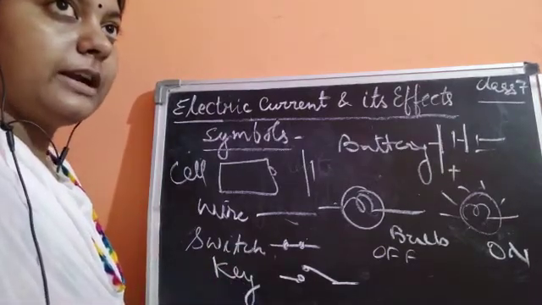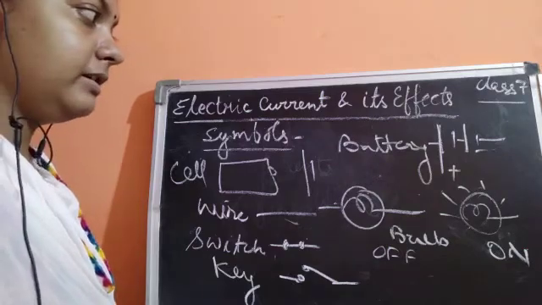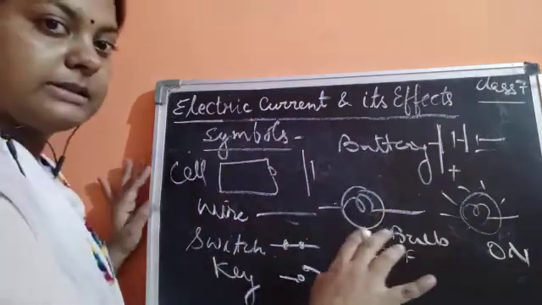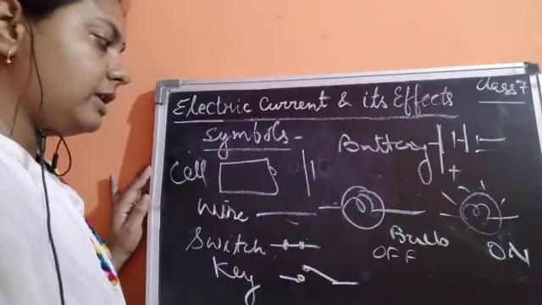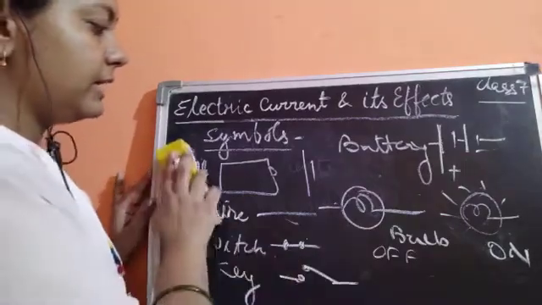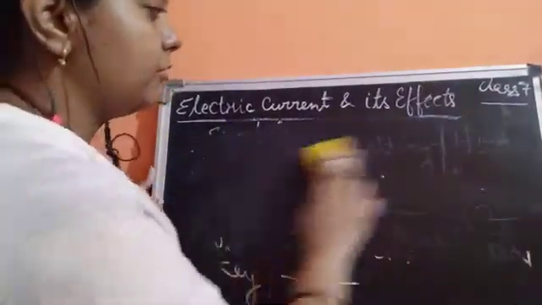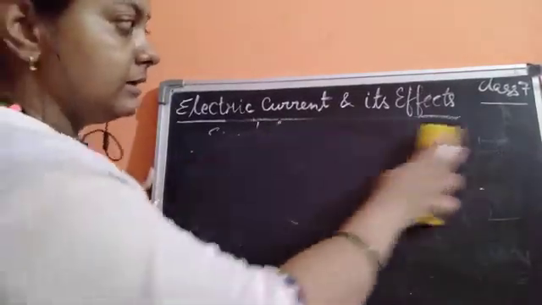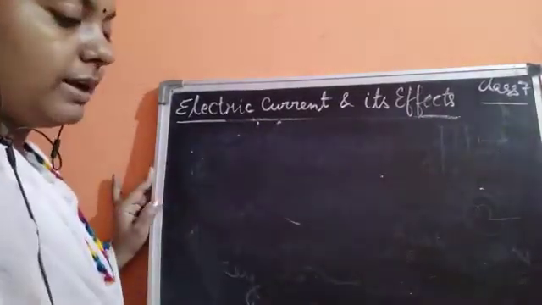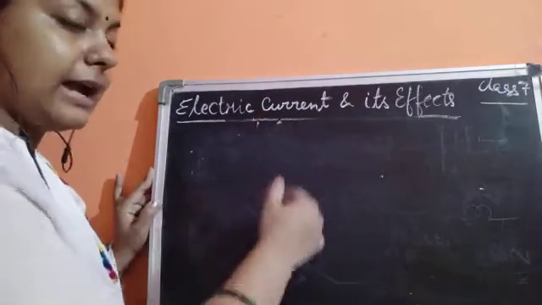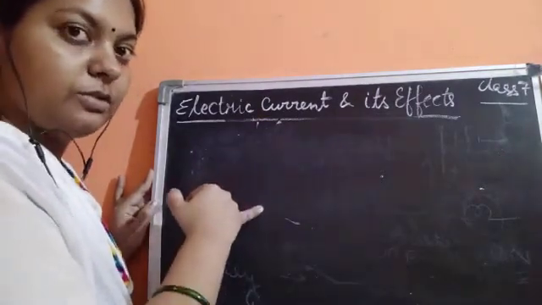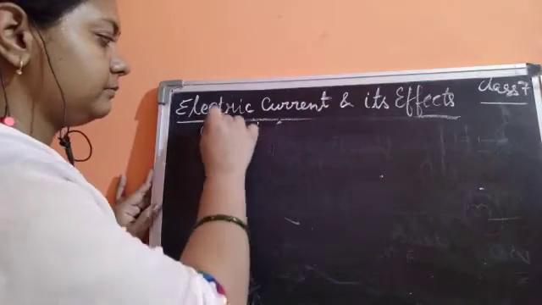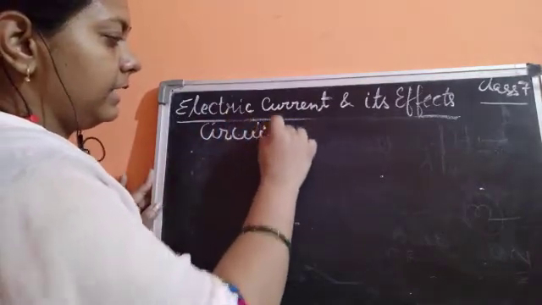Now we have also studied about these things, and I have drawn all the symbols here. Now I would draw a diagram, which I drew yesterday also, to show how to draw a circuit diagram using symbols. So what is a circuit? The diagram which I am going to draw is known as the circuit diagram.